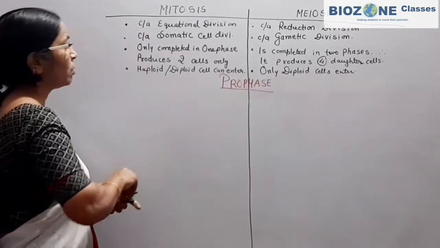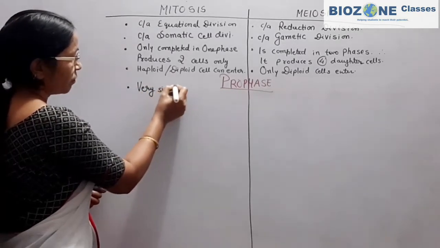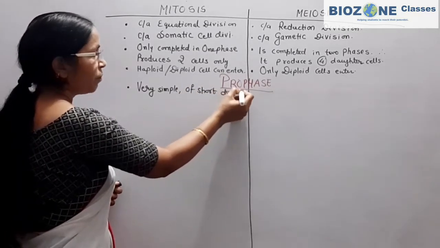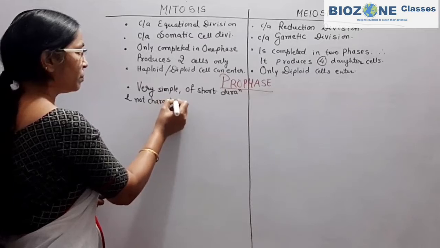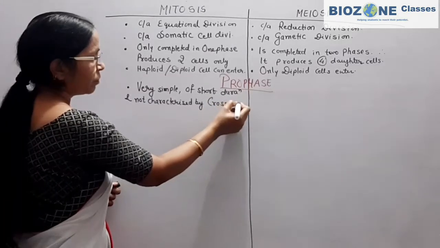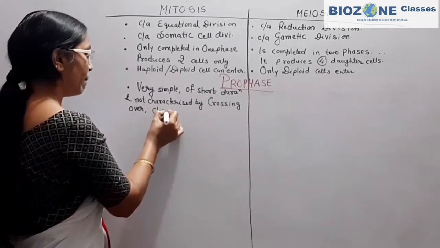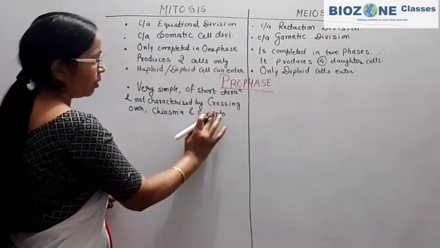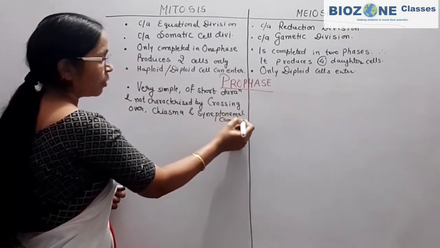In mitosis, prophase is very simple, of short duration, and not characterized by crossing over, chiasma or chiasmata, and synaptonemal complex. This part you remember very well.